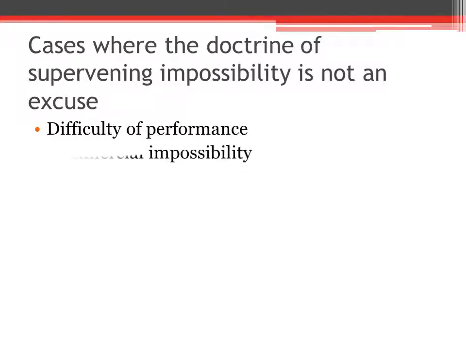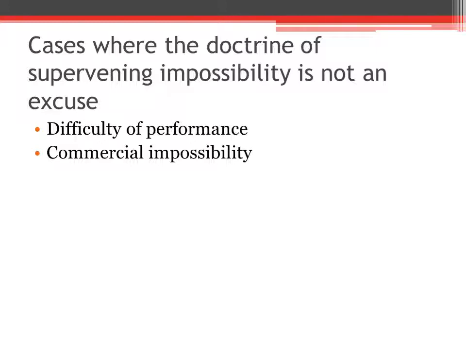Then, the second one is commercial impossibility. What is commercial impossibility? Performance cannot be excused on the ground of commercial impossibility. Commercial impossibility means non-availability of raw material, increased cost of production, labor shortage, power shortage. These are called commercial impossibility. And we can't excuse it on the ground of commercial impossibility.